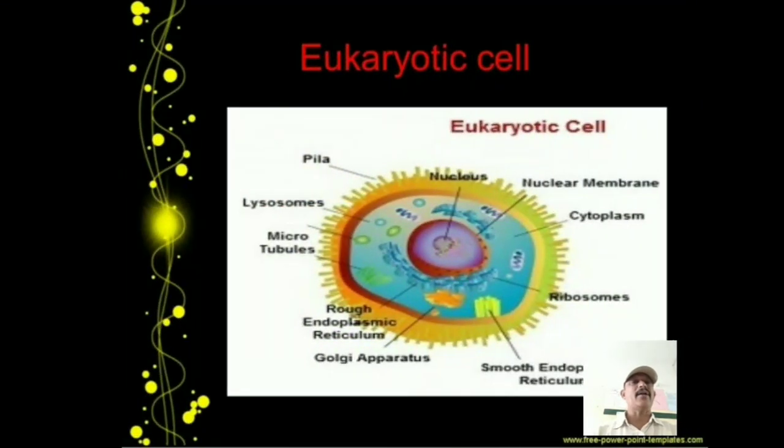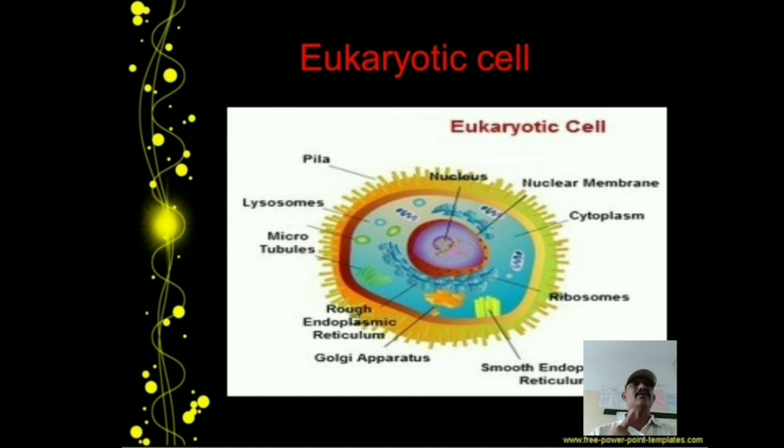The next point is eukaryotic cell and prokaryotic cell. First, I will explain what we mean by prokaryotic and what we mean by eukaryotic. We will discuss the difference one by one. Eukaryotic cells contain membrane-bound organelles such as the nucleus, while prokaryotic cells do not have a boundary around the nucleus.